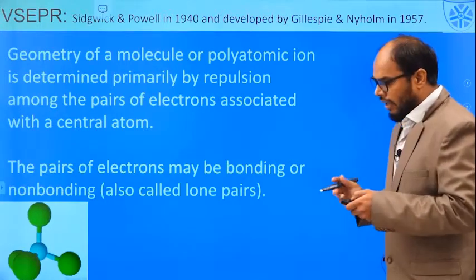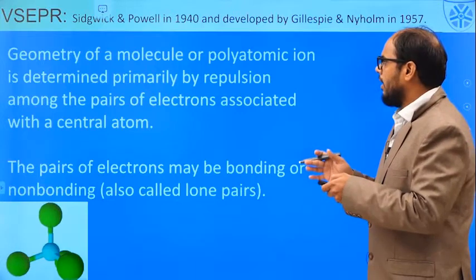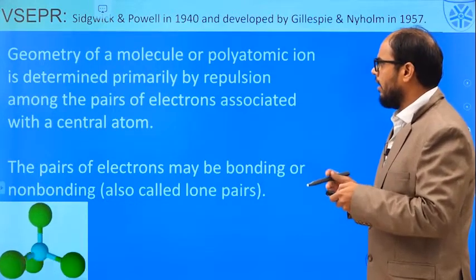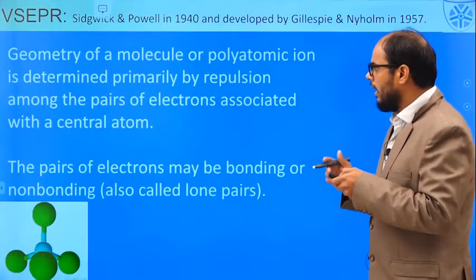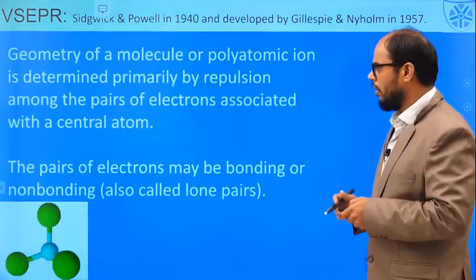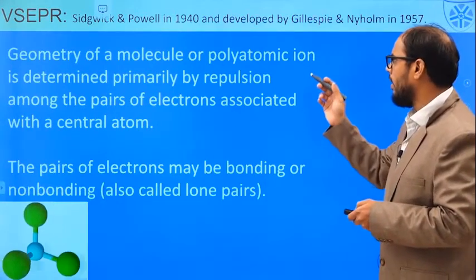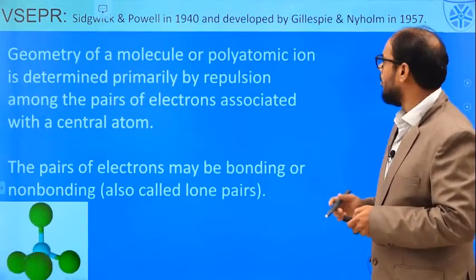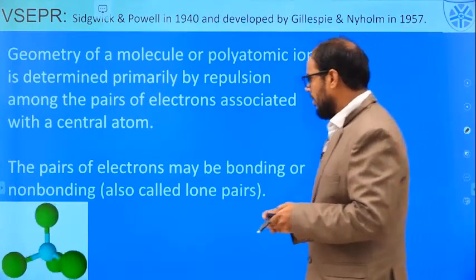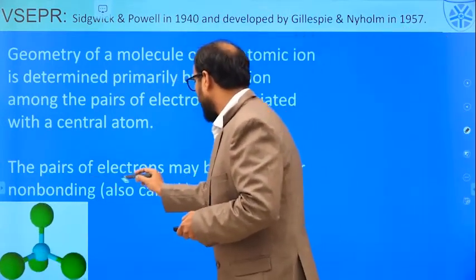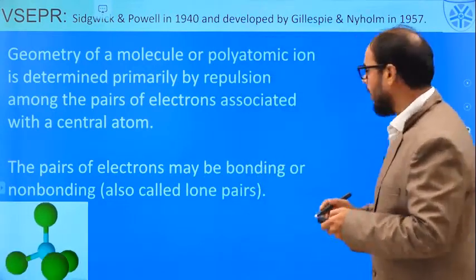So, the limitations of the Lewis theory were overcome by the VSEPR theory regarding the geometry of the molecule. This theory was put forward by Sidgwick and Powell in the year 1940, and later it was developed by Gillespie and Nyholm. So, we are just supposed to understand that the pair of electrons may be the bonding electrons or the non-bonding electrons.